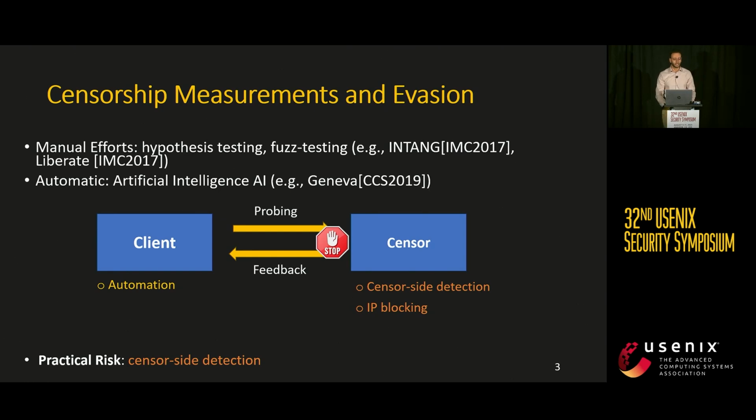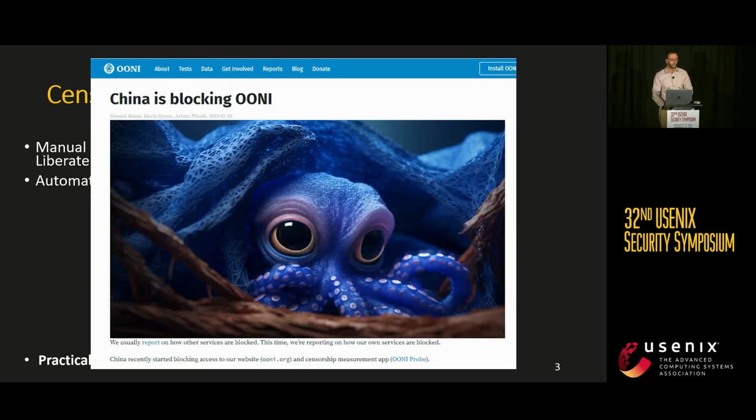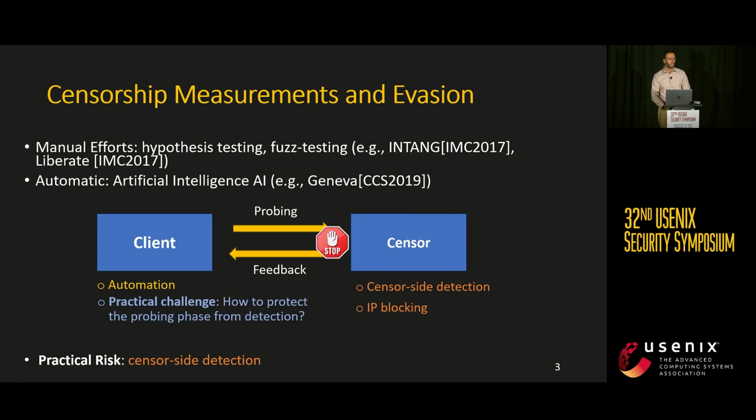As a direct example of this threat, lately, China has started blocking UNI. And this is the first and the main concern of this work. The second concern is how can we protect these users that are using these censorship evasion tools from being detected?